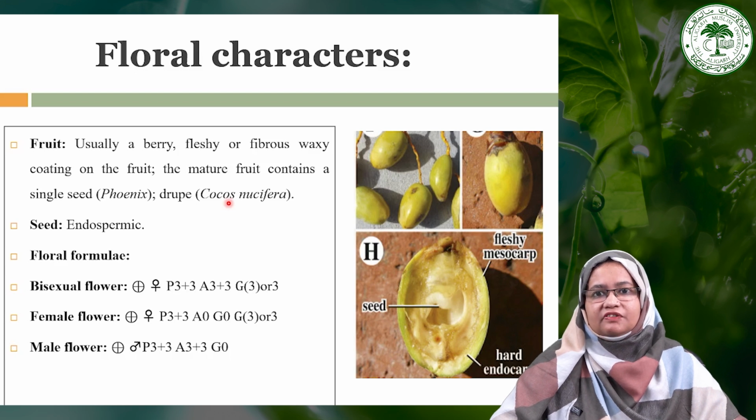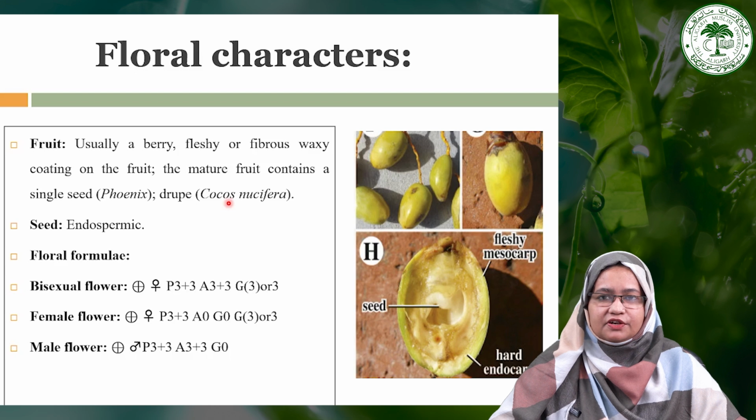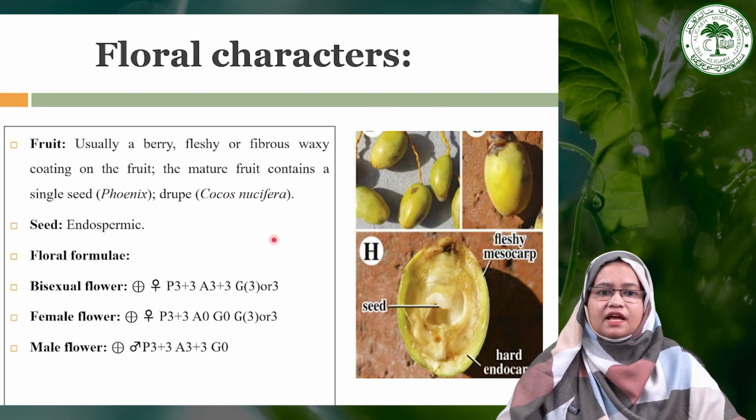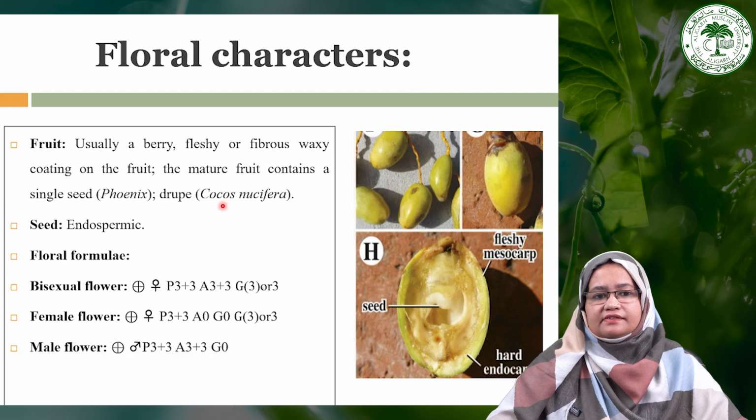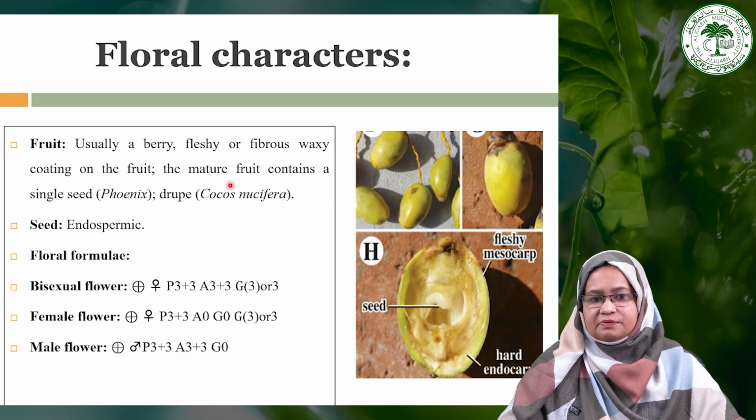Now moving toward the next character, that is fruit. Usually fruit is a berry which has a fleshy or fibrous waxy coating on the fruit, as you can see in this particular image, and at maturity the fruit contains a single seed as in the case of Phoenix, or in the case of drupe, as you can see, the drupe type of fruit is present in Cocos nucifera. As you can see, this is a quite hard endocarp, this is the fleshy mesocarp, and this is the single seed, and the seed is quite endospermic in nature.